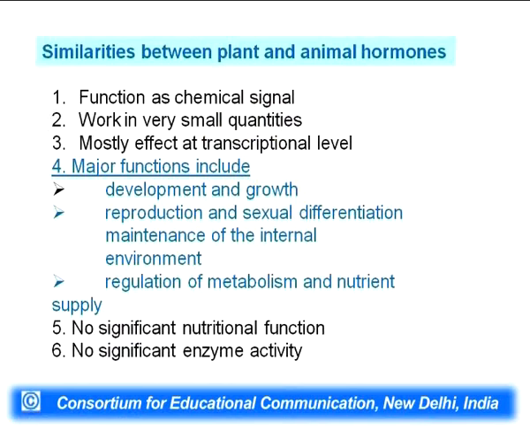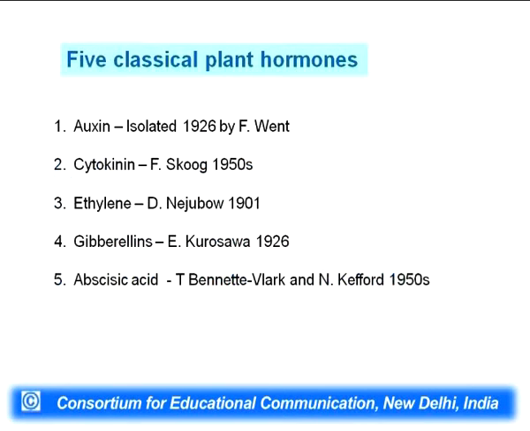So, this is a very small amount of chemical substance, made in the cell, which activates a transcription factor, which in turn can activate transcription of a large number of genes, and which may eventually have effects on many aspects like development and growth, reproduction, sexual differentiation, maintenance of the internal environment, and regulation of metabolism and nutrients. Okay. So, now coming to the plant hormones,